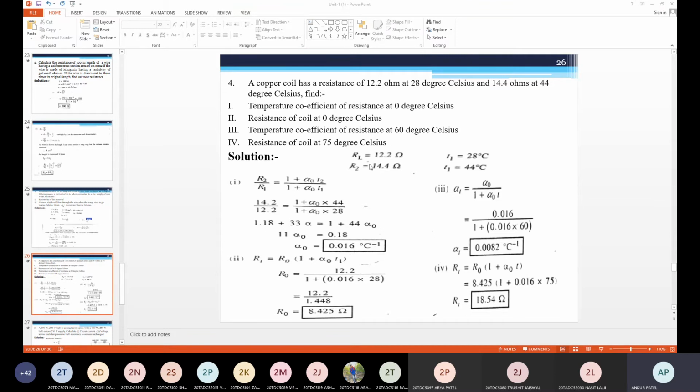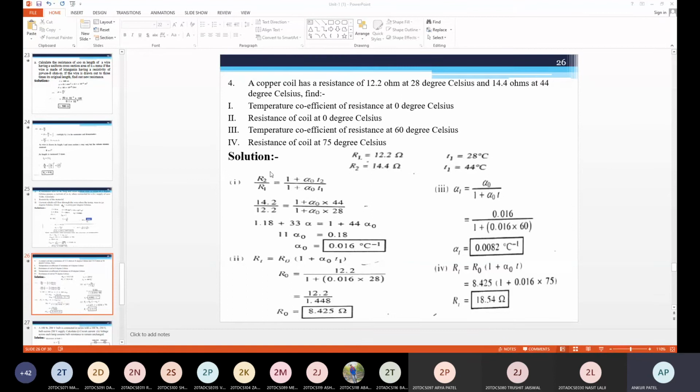In the given data, R1 is 12.2 ohm at T1 of 28 degrees Celsius, and R2 is 14.4 ohm at T2 of 44 degrees Celsius. So we know the relation.